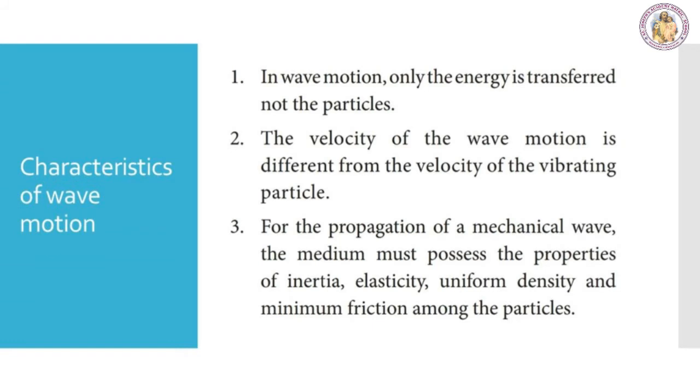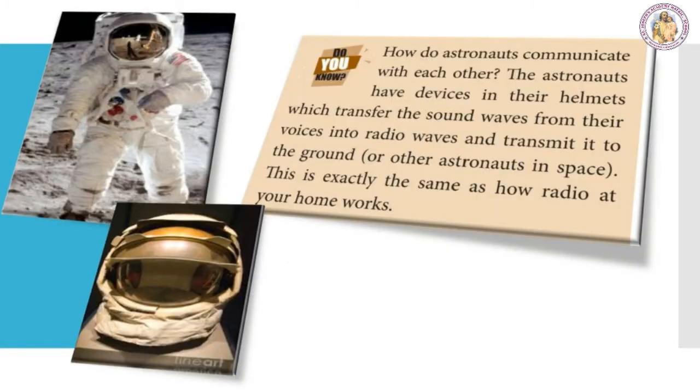Characteristic of wave motion. In wave motion, only the energy is transferred, not the particles. The velocity of the wave motion is different from the velocity of the vibrating particle. For the propagation of a mechanical wave, the medium must possess the properties of inertia, elasticity, uniform density, and minimum friction among the particles.